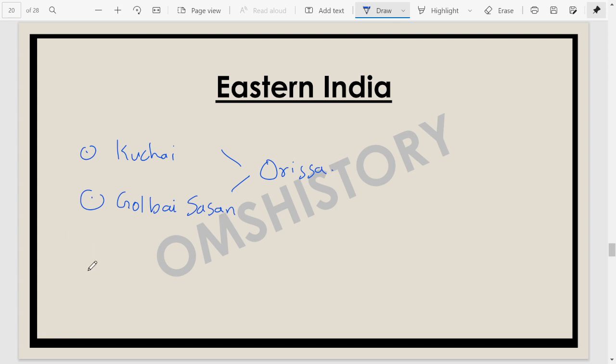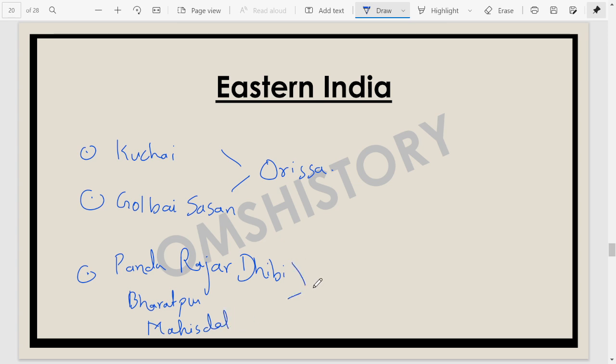We also have certain sites in West Bengal, like Pandu Raja Dhibi. Then we have the site of Bharatpur, important because a question has come on it. Then we have the site of Mahistal. These sites are in West Bengal. We have one site called Barudi. This site is in Jharkhand. So these are some of the important sites we find in Eastern India.